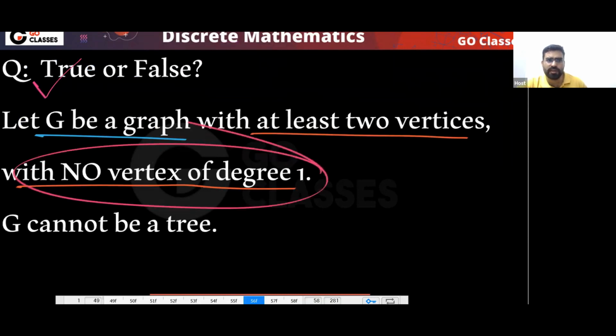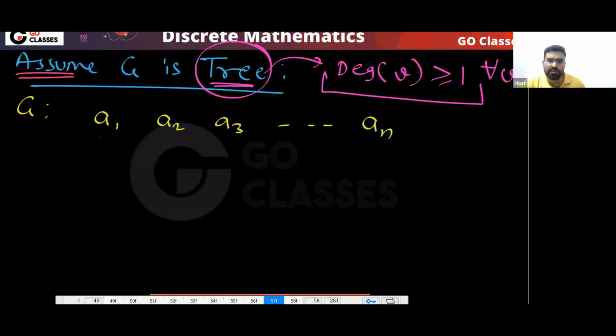Now assume G is a tree, and the question is saying that there is no vertex of degree 1. Then tell me, what is the degree of A1? Every vertex has degree greater than or equal to 1 in a tree because a tree is connected, so each has degree greater than or equal to 2.